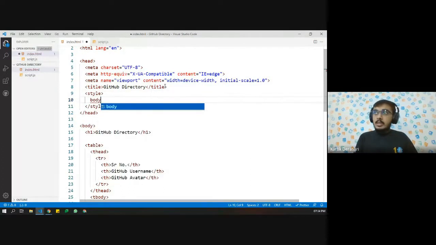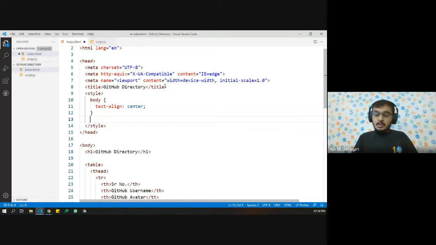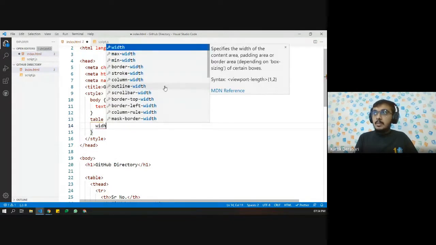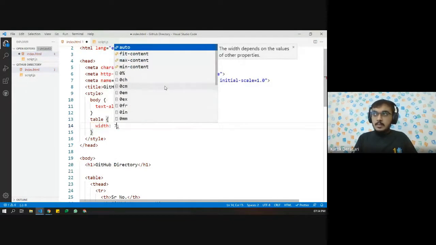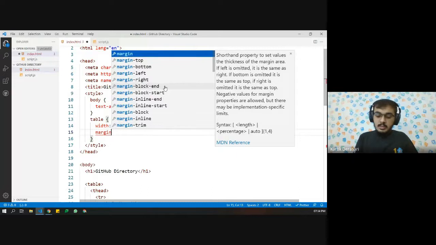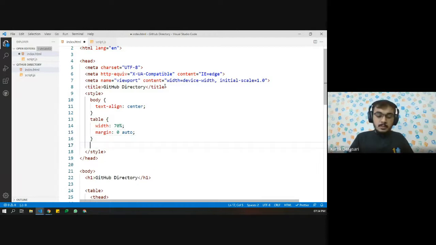So I want the text to be centered. Then I also want the table to be of width, let's say, 70 percent. I want it to be centered, let's say margin 0 auto, and we also want a border.